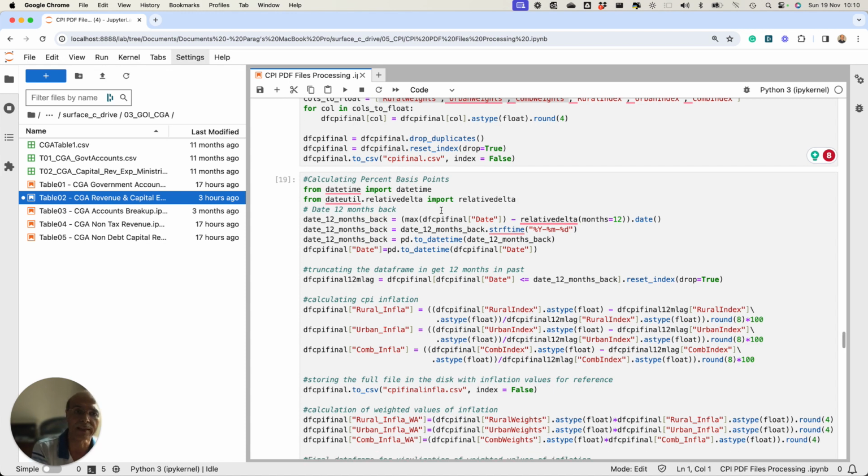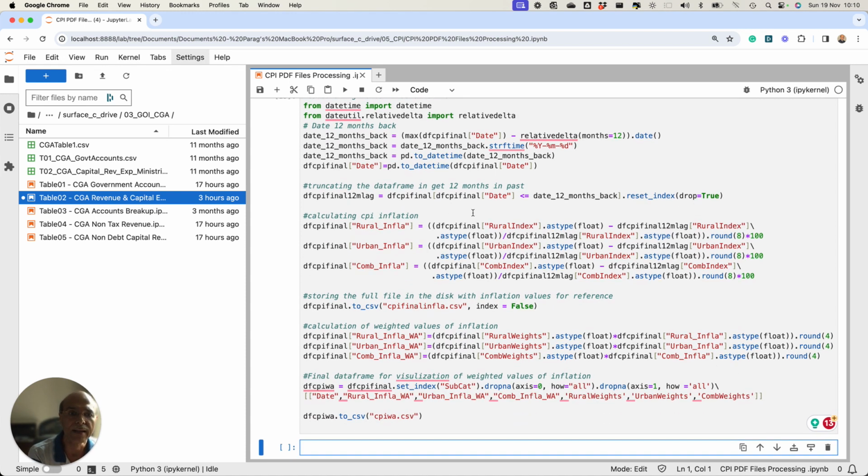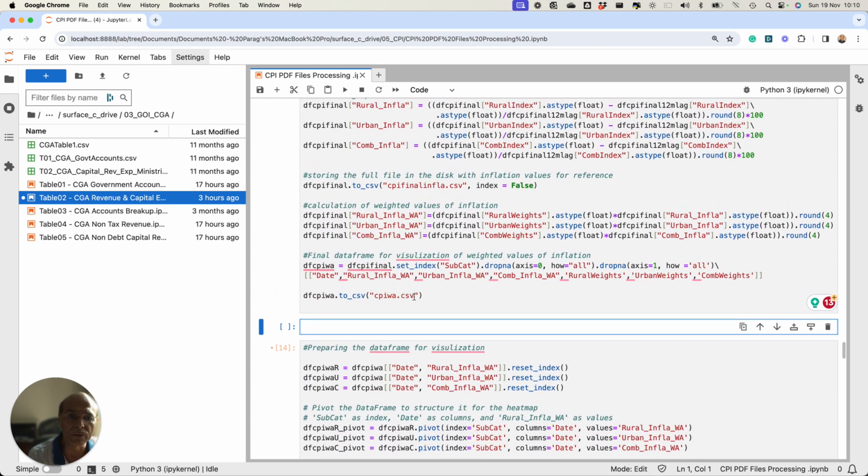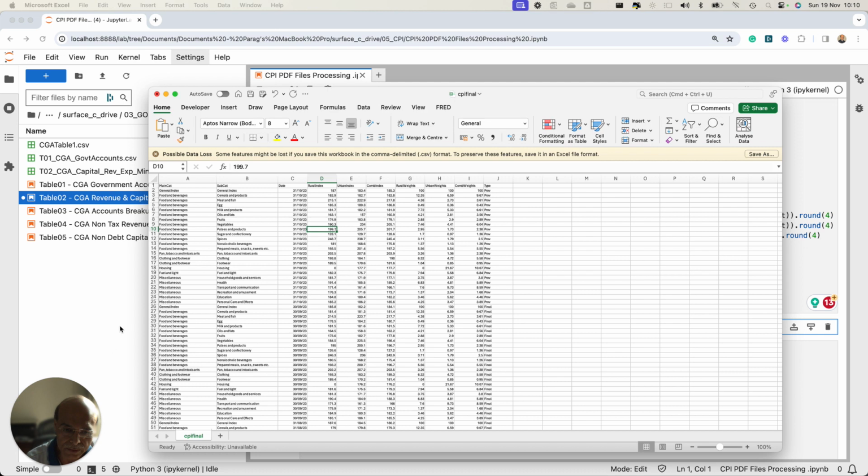the Ministry of Statistics website. So what I've done is use code to extract that information. I am doing some processing here, and then finally I am storing this in a particular file, which I am going to show you. This is the file where I am storing this information. I'll just open this file and show it to you.